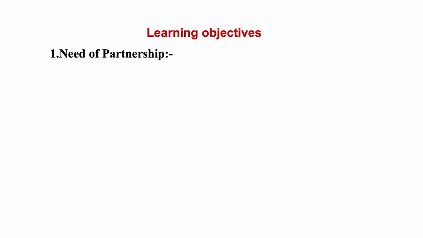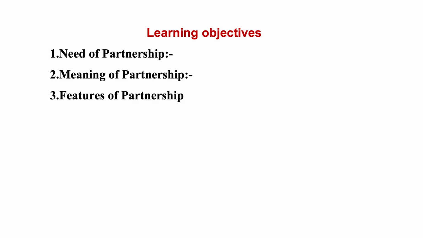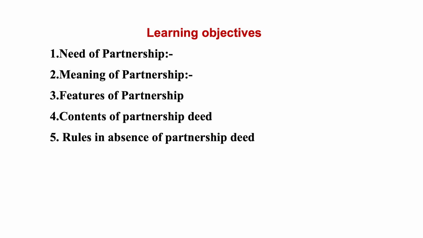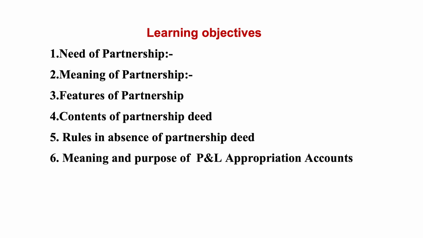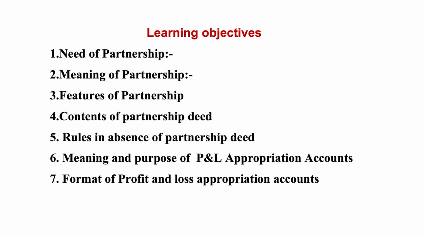Today we will take up accounting for partnership, basic concepts, and the learning objectives of today's session are: number 1, need of partnership; number 2, meaning of partnership; number 3, features of partnership; number 4, contents of partnership deed; number 5, rules in absence of partnership deed; number 6, meaning and purpose of profit and loss appropriation account; number 7, format of profit and loss appropriation account; and number 8 is journal entries.